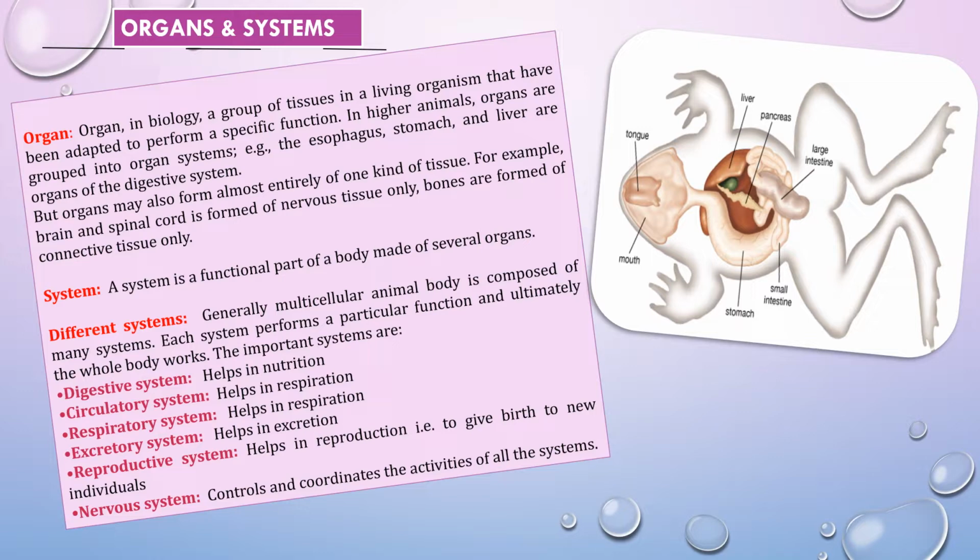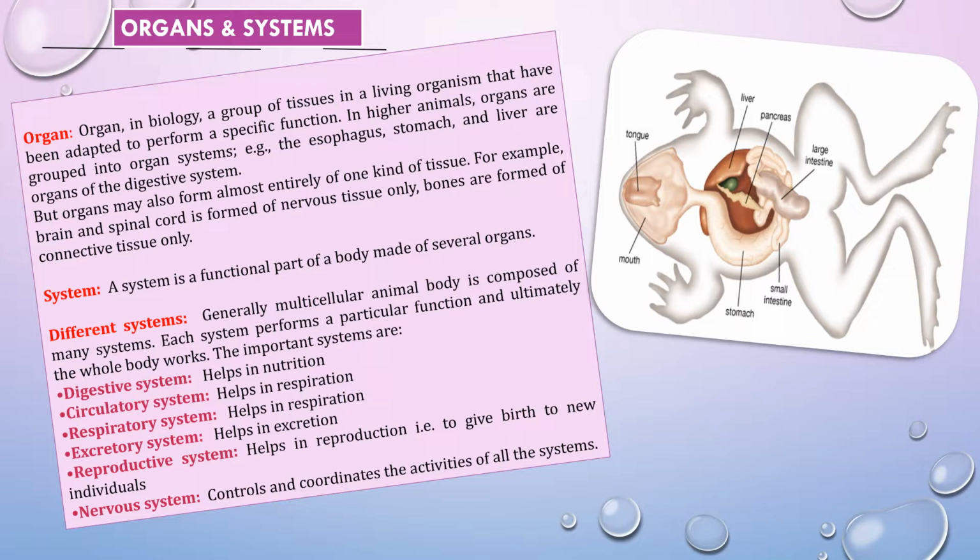Suppose liver, stomach, and esophagus. These three organs in our body, or rather I can say in any mammal's body, perform a function that is called digestion. That means helps in nutrition. One function only, that is digestion, is played by these three organs: liver, stomach, and esophagus. So these are called organs. Liver is a separate organ, stomach is a separate organ, and esophagus is a separate organ.